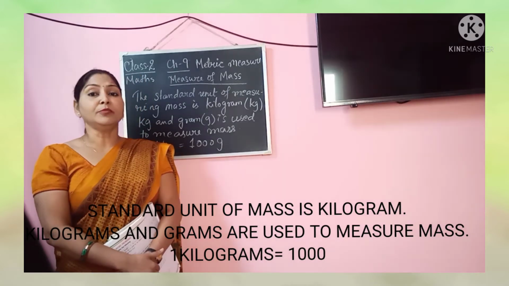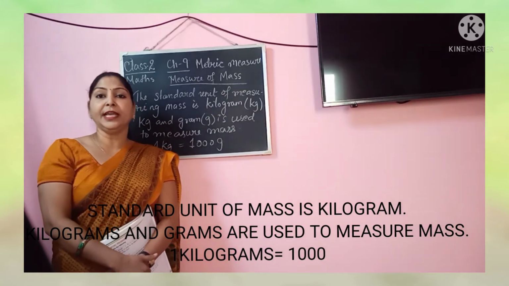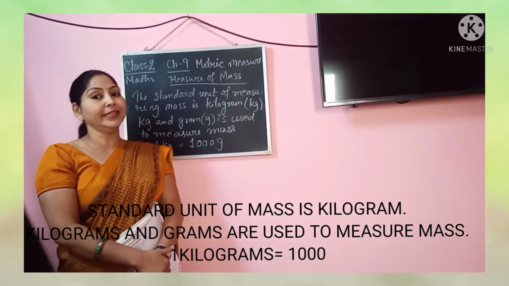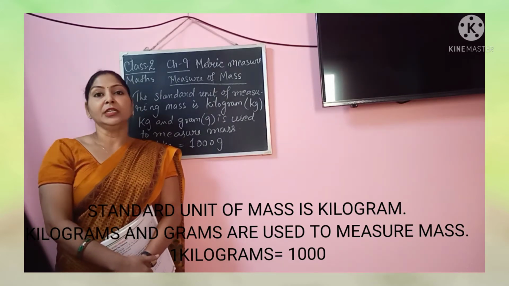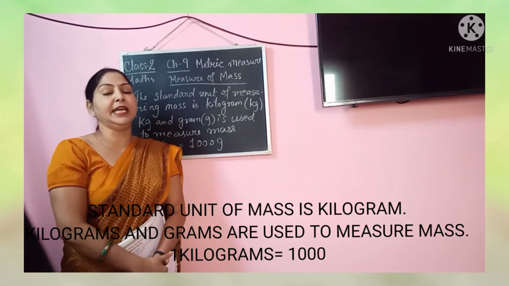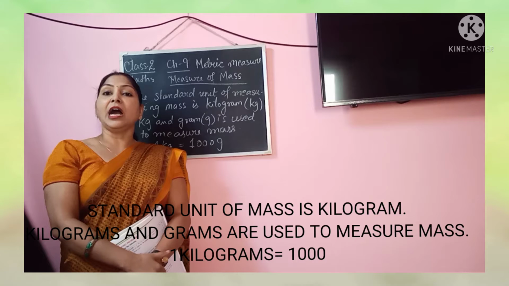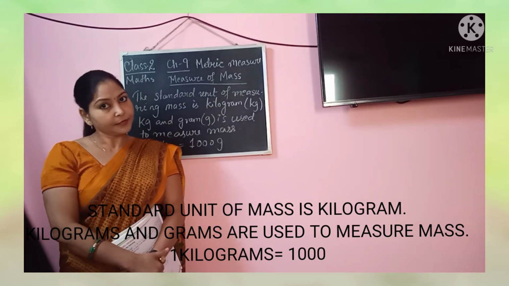Any object whose mass we measure in small quantity, the unit we use is grams. And if any heavy object is there, then we use the higher unit, that is kilogram.